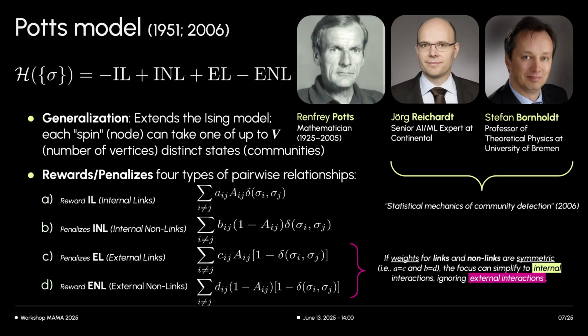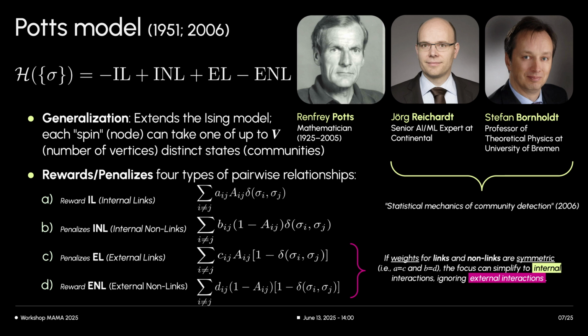While the Ising model provides a foundation, the Potts model offers a more direct parallel to modern community detection. It extends Ising by allowing nodes, or spins, to take on one of up to v distinct states, which we interpret as communities, with v being the number of vertices.